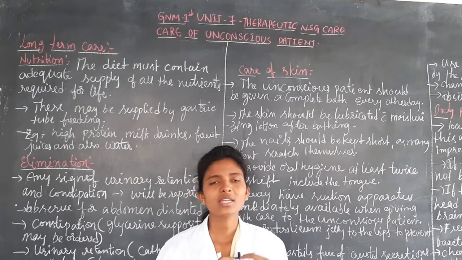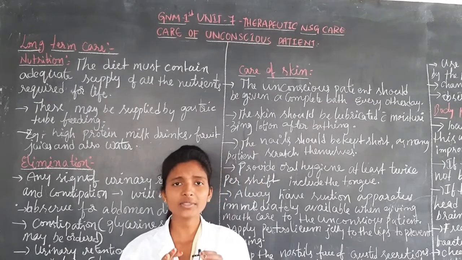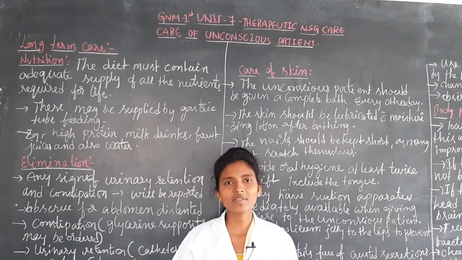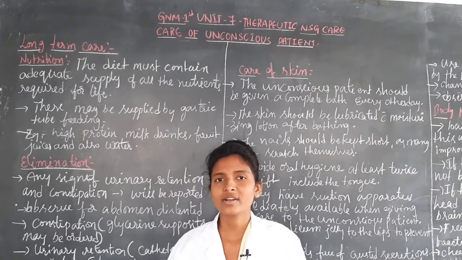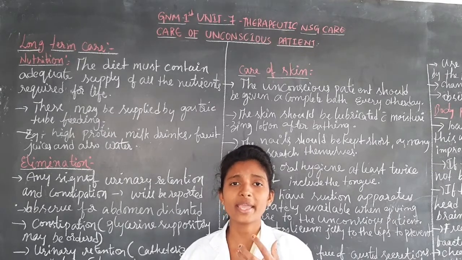Whenever they are going to provide oral hygiene, they have to keep the suction apparatus ready. Because by giving this oral hygiene, whatever secretions are present in the patient's mouth may be aspirated.